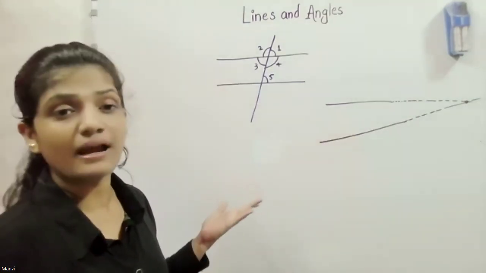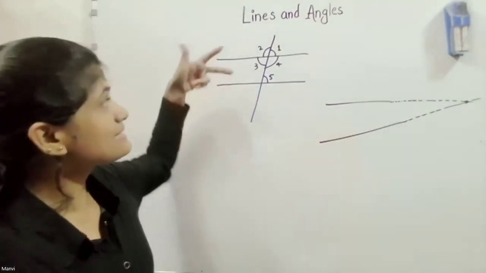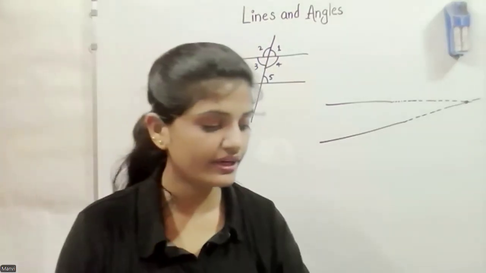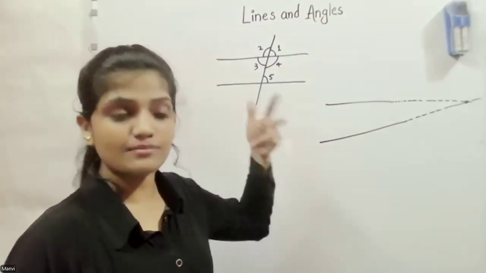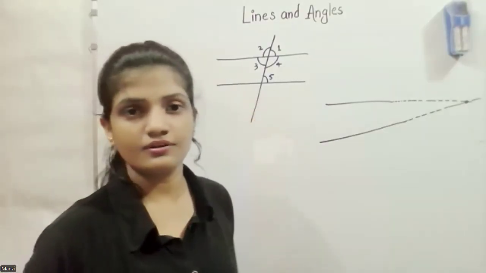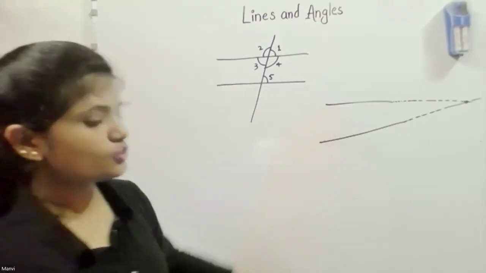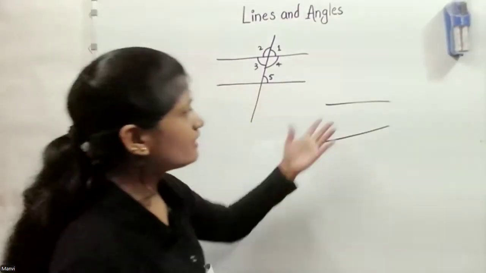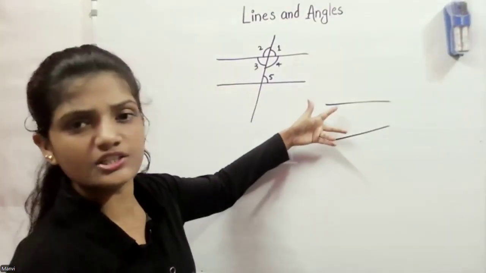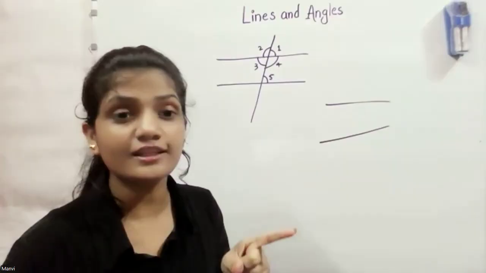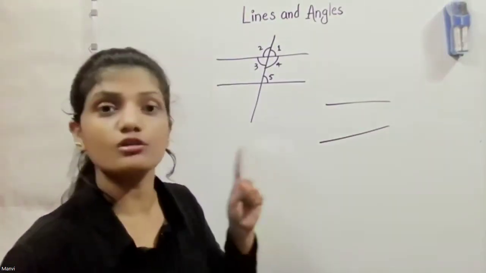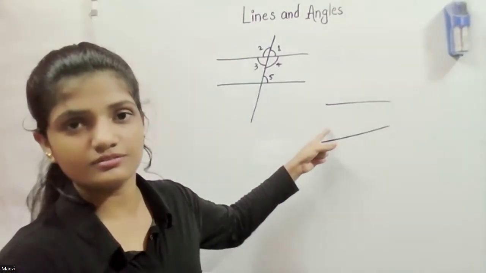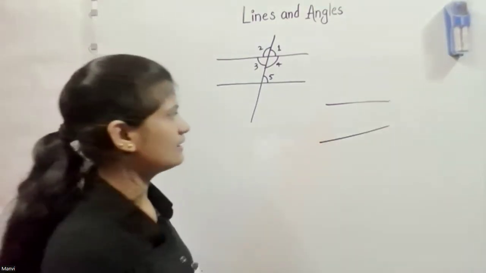So how can we say that lines are parallel? When the distance between them is equal, when they stay the same distance apart. So these two are actually not parallel lines. Here we can see that they don't cut each other, but the distance also stays the same. But here it's not. That's why we can't say these are parallel lines.